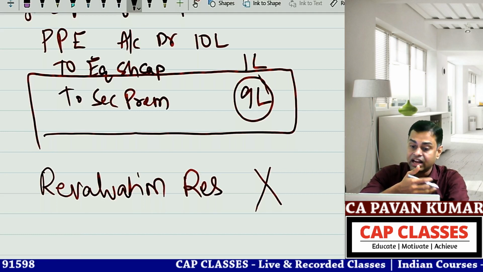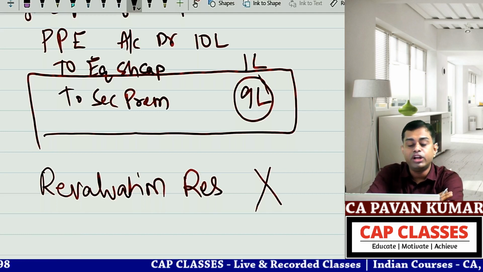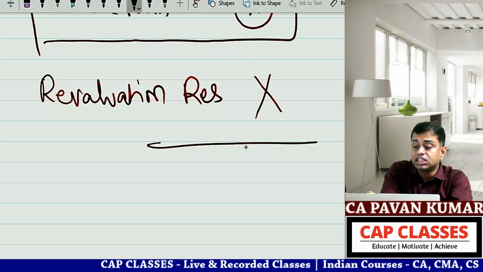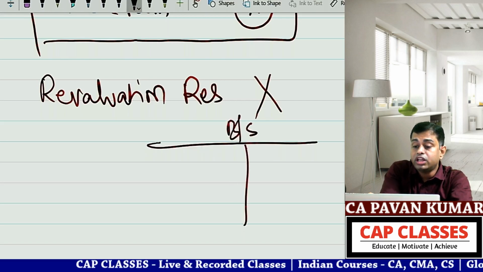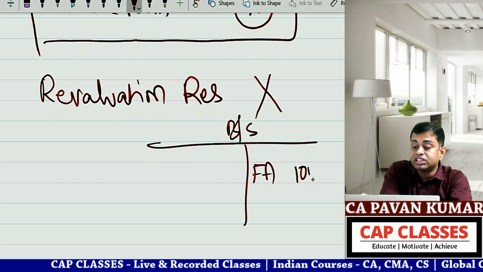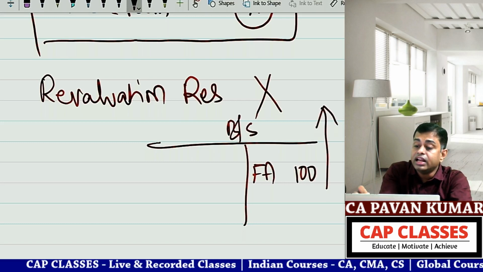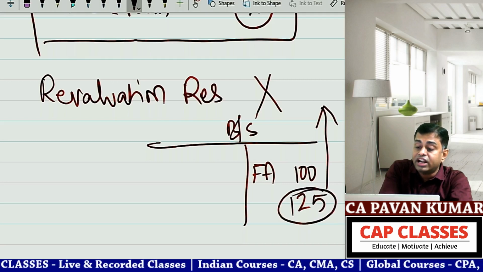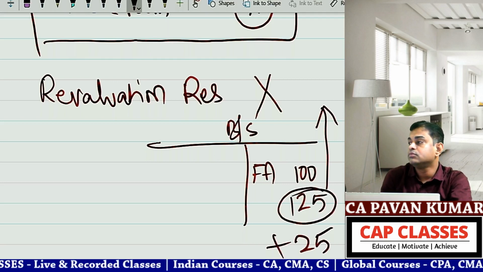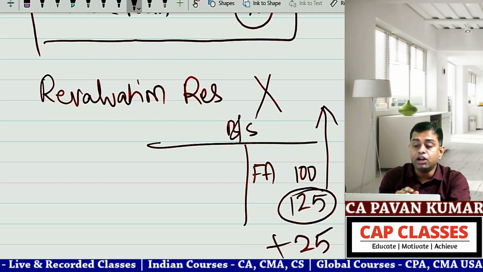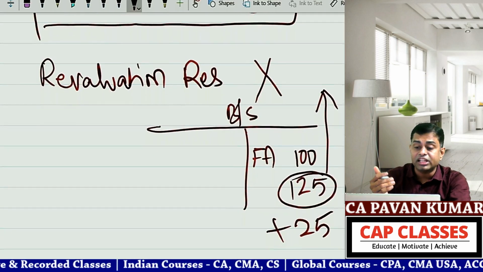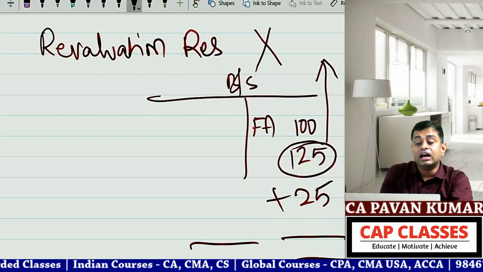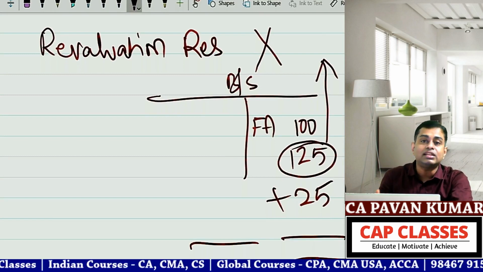It is unrealized gain. When you revalue an asset, what is the situation? This is your balance sheet. So here, fixed asset 100 rupees is there. Now you are writing it up to 125. So you increased 25. When on the asset side plus 25 happened, for the balance sheet to tally, the right hand side also you need to increase something by 25.